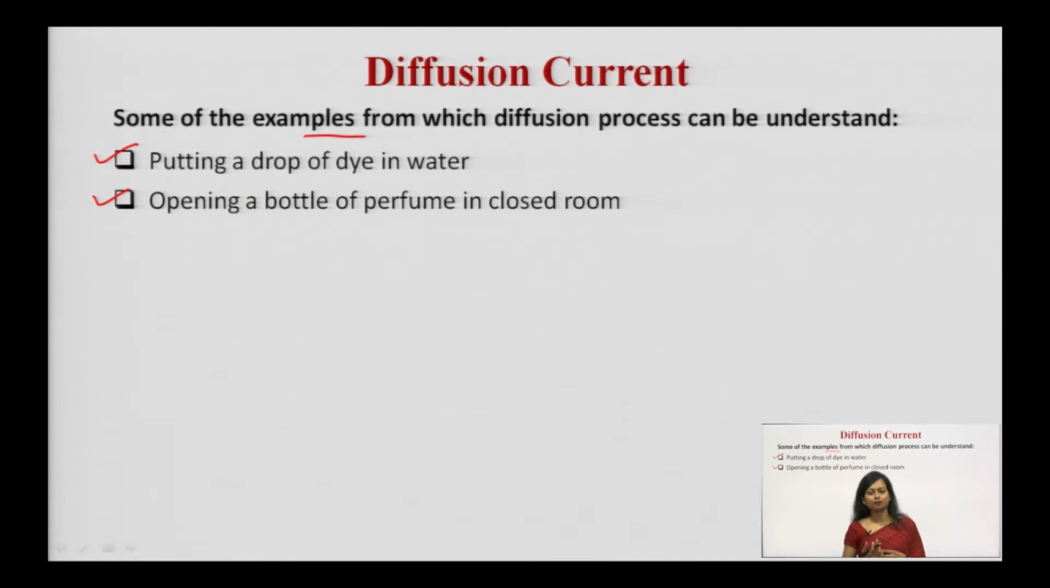in that particular room. Initially the intensity of the fragrance was very high at one point, but after a certain time interval, the entire room is fragranced. You can find the same intensity, the same smell of the perfume. So this is because of what? This is because of the diffusion process. So I hope this diffusion process must be very clear to you, how to explain it, right? You can take many more examples.